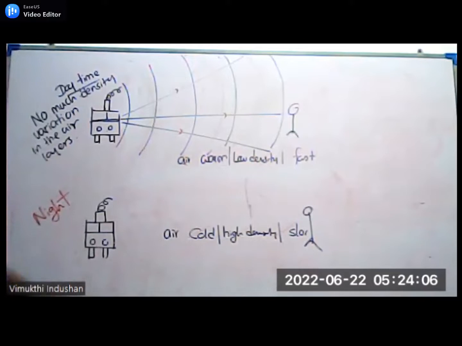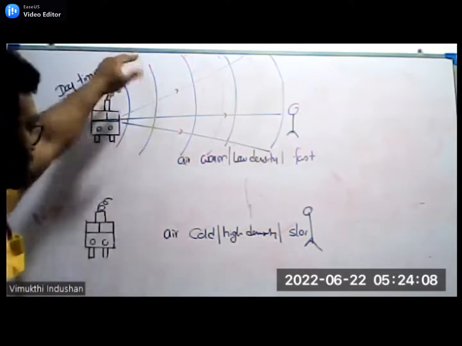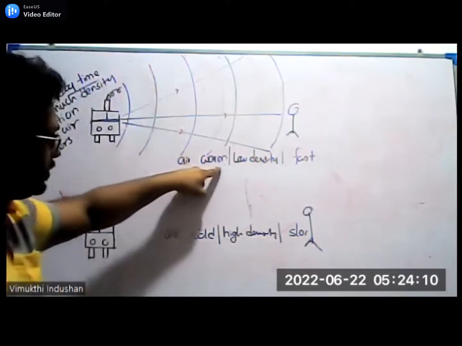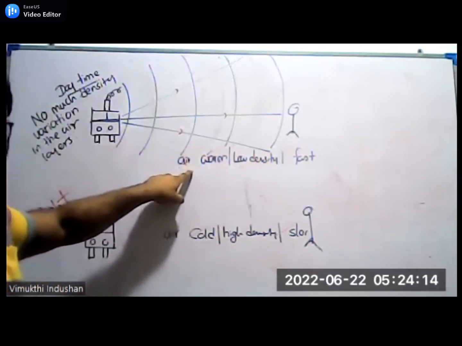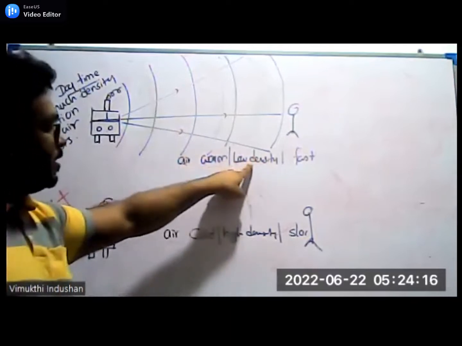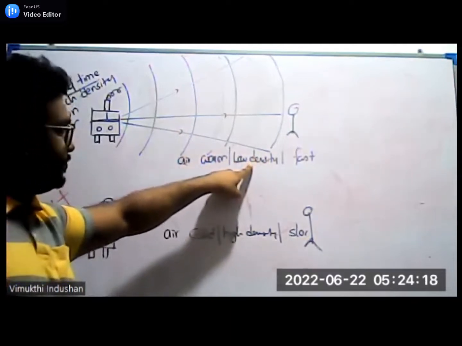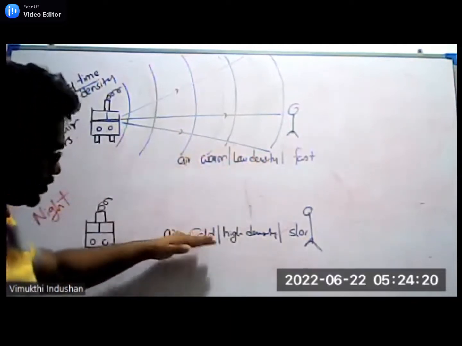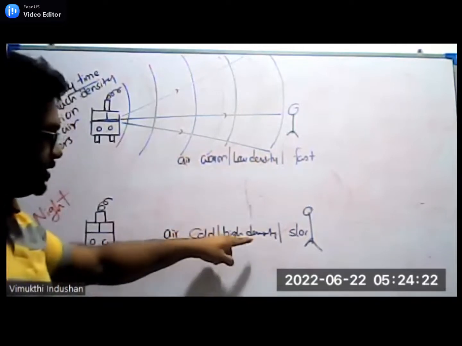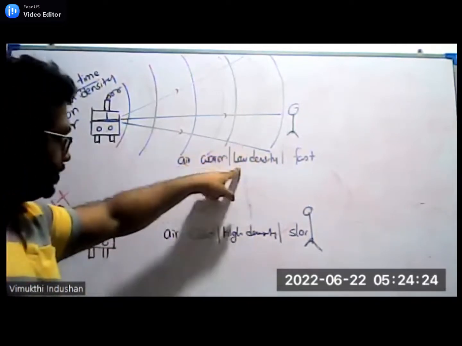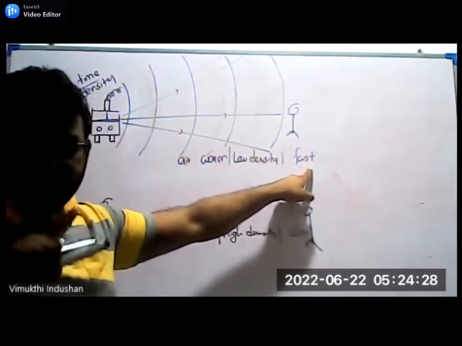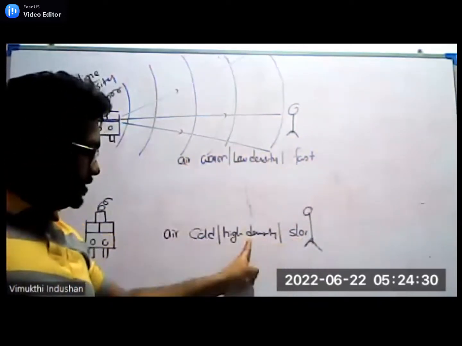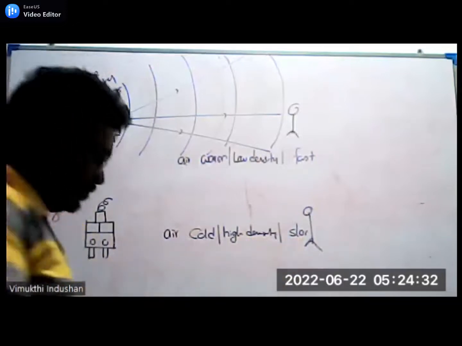The upper layers have warmer air, which means low density, and the bottom layers are much colder, which means high density. When the density of air is low, the velocity of sound through air is faster. When the density is higher, the velocity of sound is slow.